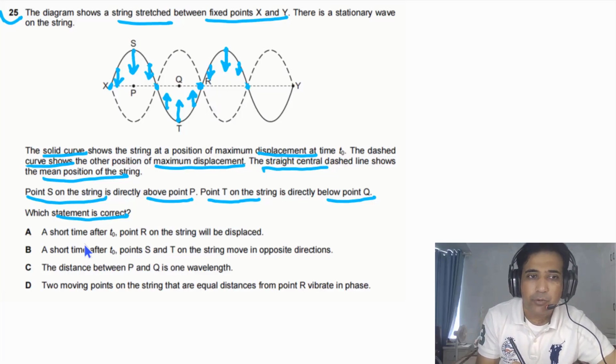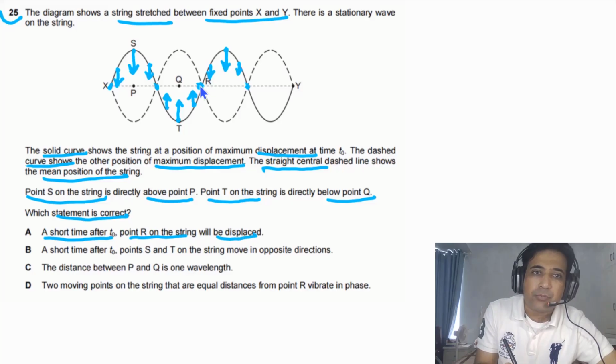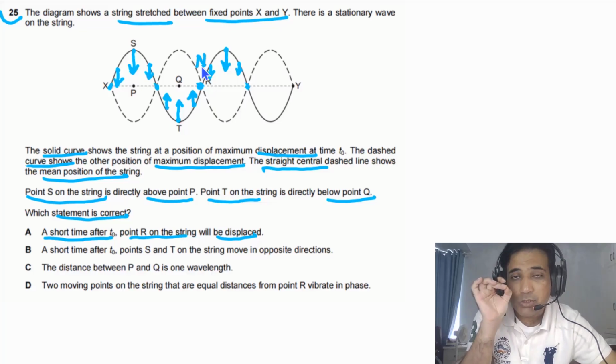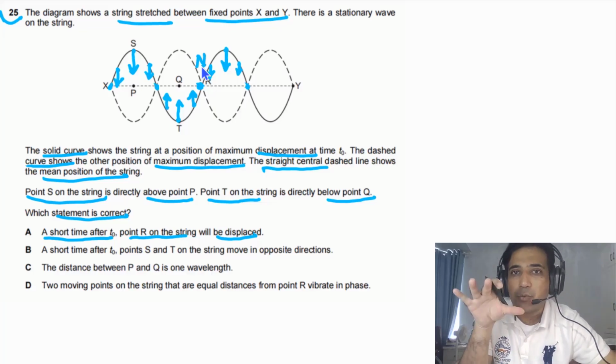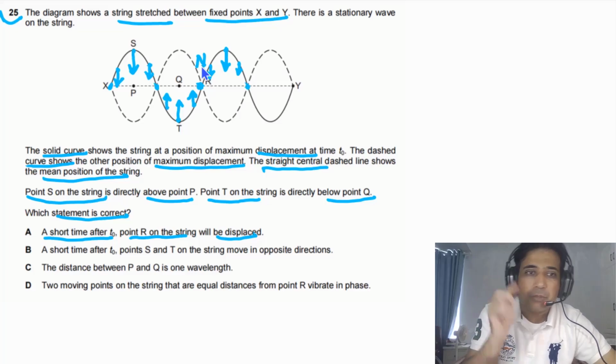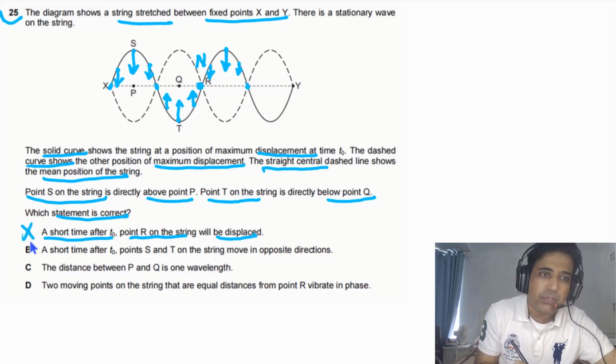Now if you look at the given options, it says a short time after t0, point R on the string will be displaced. This point is actually the node. Particles at a node just stay at the node because they have zero displacement. So this option is incorrect.